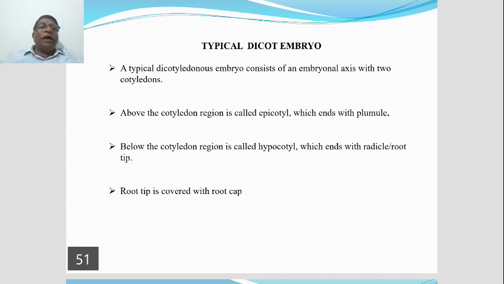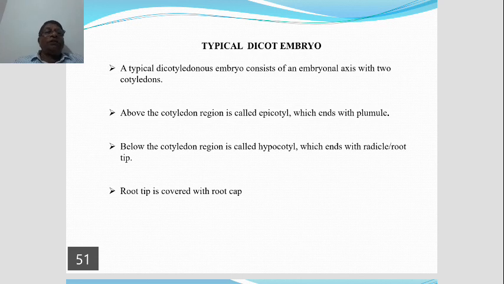A typical dicotyledon embryo shows embryonal axis. See the diagram. The embryonal axis with 2 cotyledons. Carefully examine the cotyledons. Cotyledons are very big in size, because these cotyledons store a lot of reserve food materials.